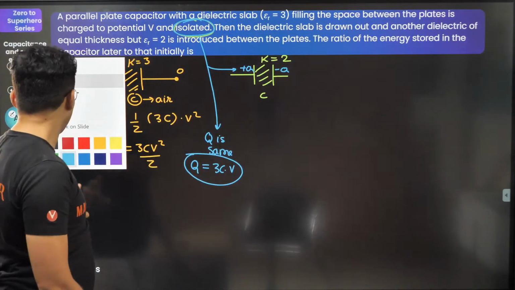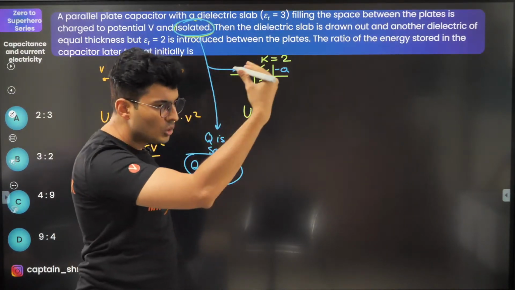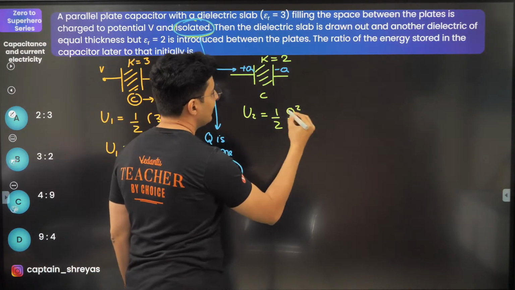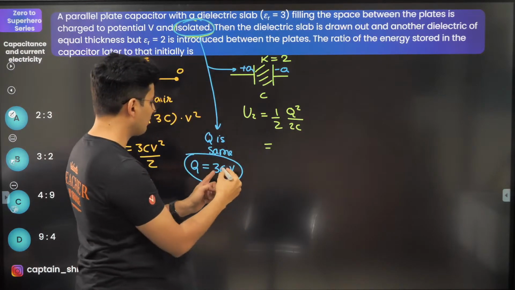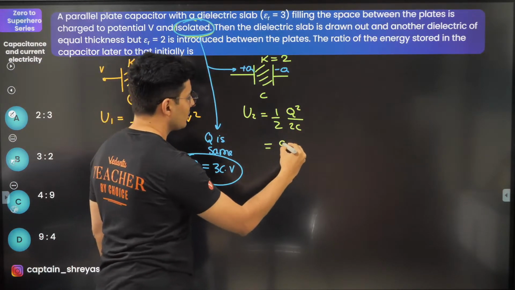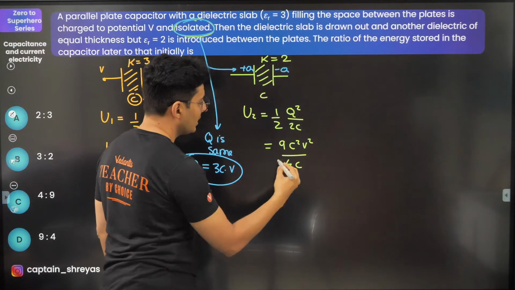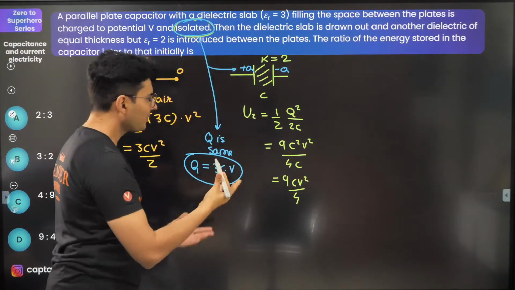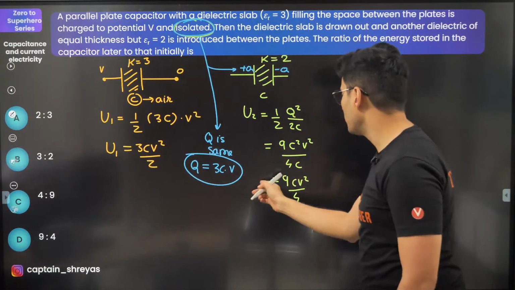Now, when you try to find the final energy, U2, I will use half Q square by C. Half Q square by the new C, C is 2C, and charge is 3CV, so squaring it, it will be 9C square V square by 4C. So this will be 9CV square by 4. Now you just have to divide them, that's all.